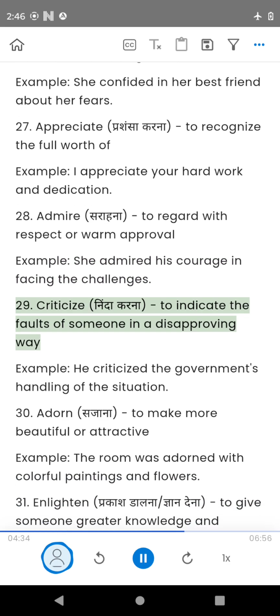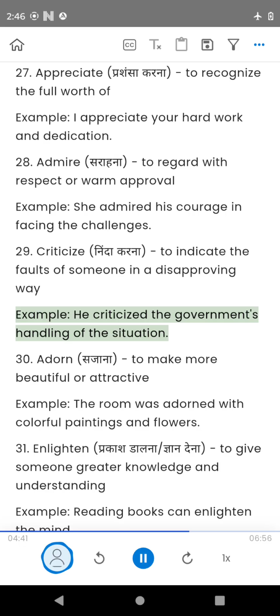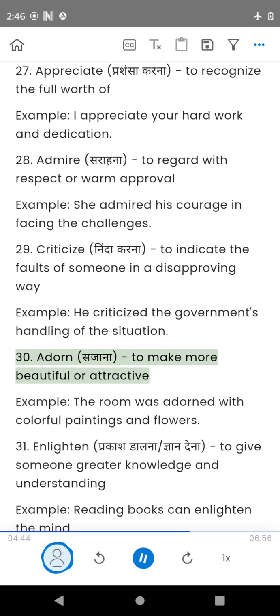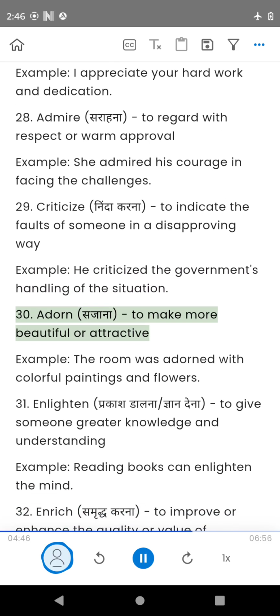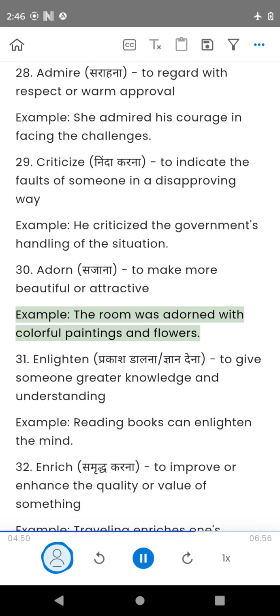29. Criticize, to indicate the faults of someone in a disapproving way. Example, he criticized the government's handling of the situation. 30. Adorn, to make more beautiful or attractive. Example, the room was adorned with colorful paintings and flowers.